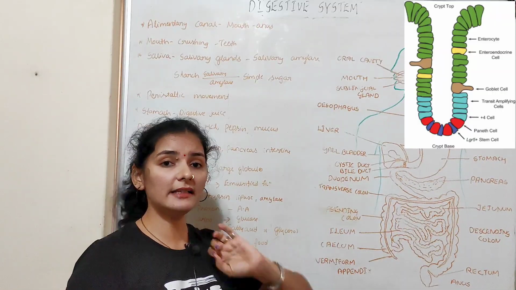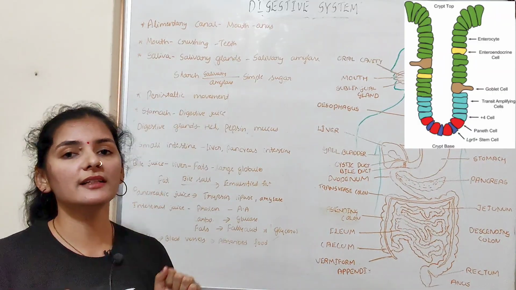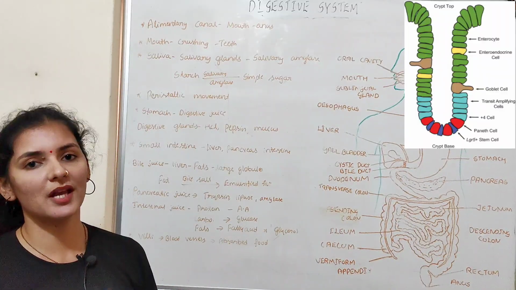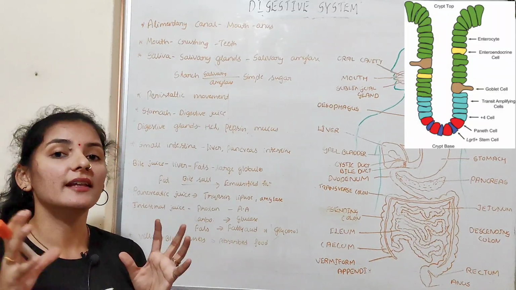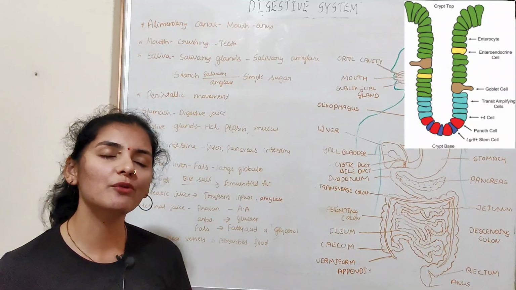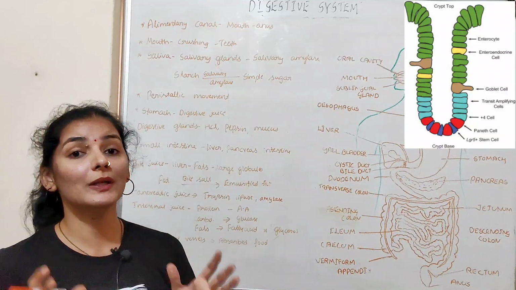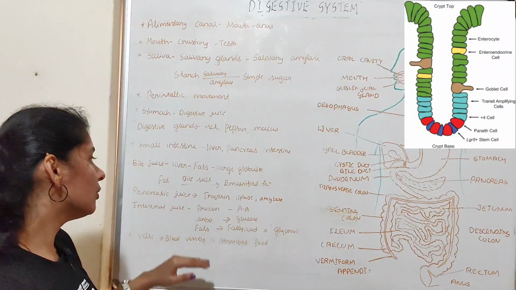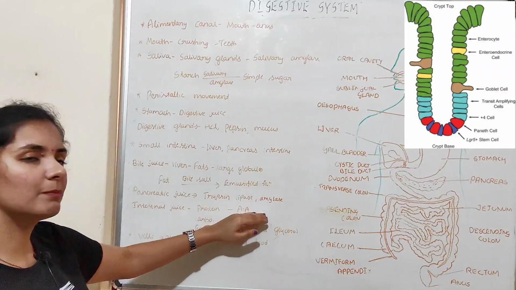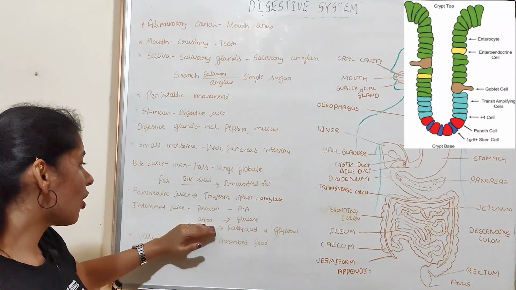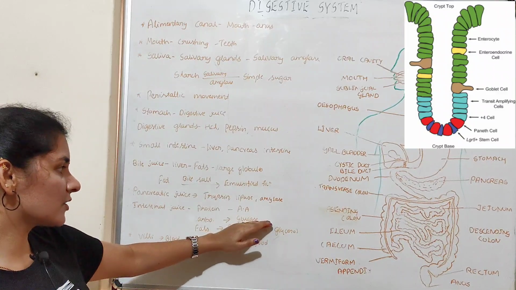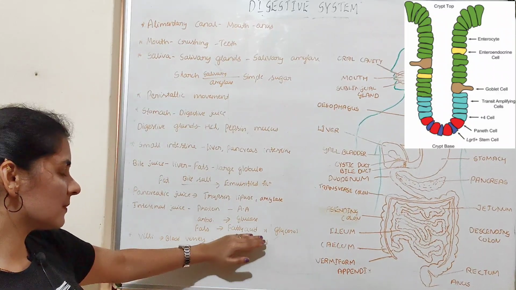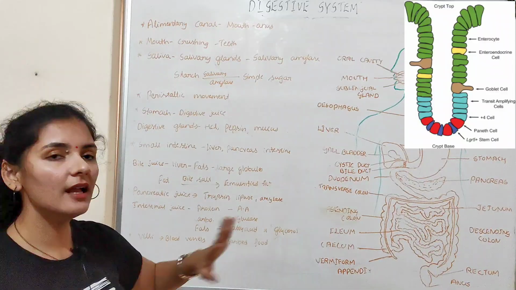If we talk about the intestinal juice, the walls of the intestine also have different kinds of glands which produce juice known as intestinal juice, and this intestinal juice also has a variety of enzymes which will complete the digestion. So this intestinal juice has enzymes which convert protein into a simpler form, that is amino acids, complex carbohydrate into its simpler soluble form, that is glucose, and it converts complex fat into simpler forms, that is fatty acids and glycerol.